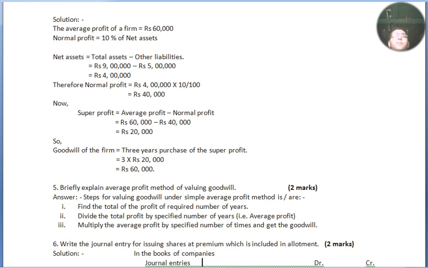Therefore normal profit: rupees 4 lakh, and 10% of 4 lakhs, that is the normal rate of return on a business, equals rupees 40,000. Now super profit equals average profit minus normal profit. So the average profit is 60,000 minus 40,000, the normal profit, which gives us rupees 20,000. So goodwill of the firm equals 3 years purchase of the super profit. Now 3 into rupees 20,000 equals rupees 60,000, which is the value of goodwill of the firm.